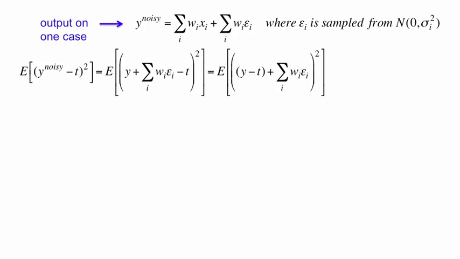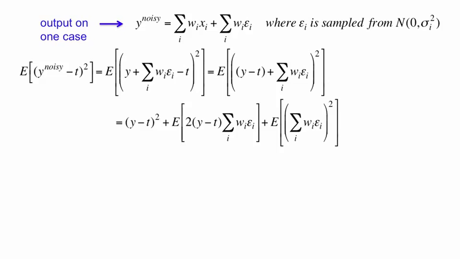So if we substitute the equation above for y noisy, we need the expectation of y plus the sum over all i of wi epsilon i, minus t, all squared. So when we complete the square, the first term we get is y minus t squared, and that's not inside an expectation bracket because it doesn't involve any noise. The second term is the cross product of the two terms above, and the third term is the square of the last term.